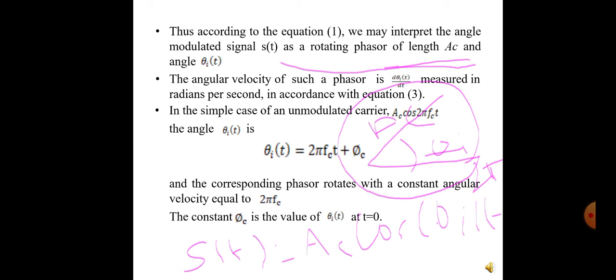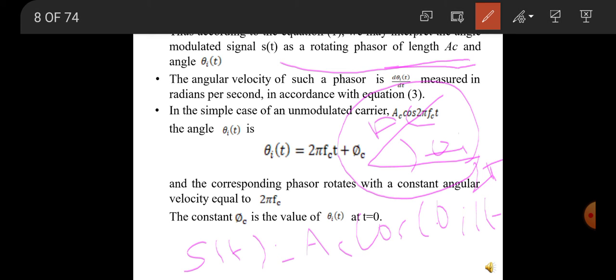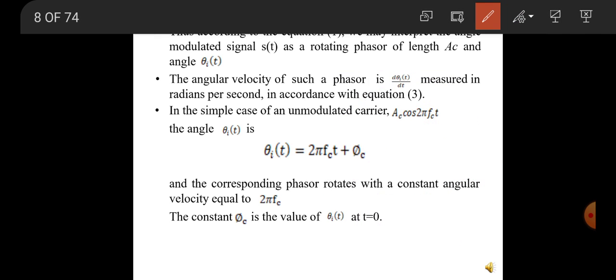The angular velocity of the phasor, d theta i(t) by dt, is measured in radians per second in accordance with equation 3. So theta i(t) is a combination of 2 pi fc t plus theta c, the carrier angle plus a constant angle.